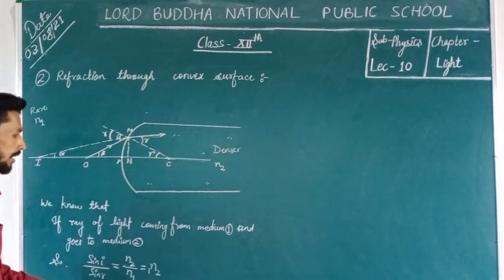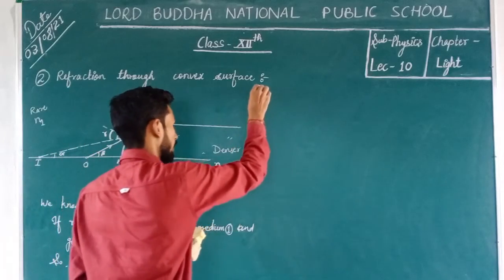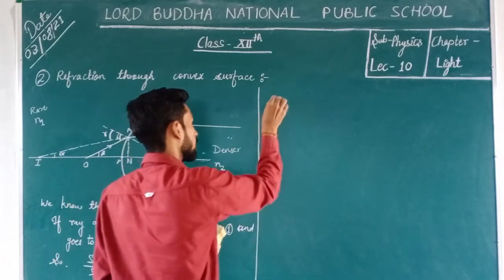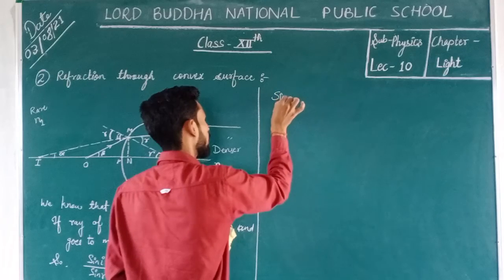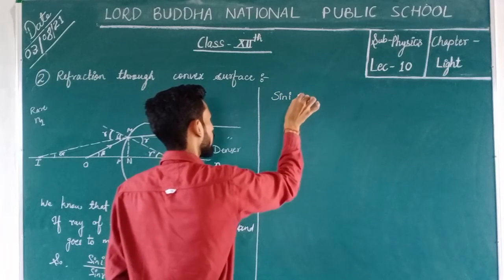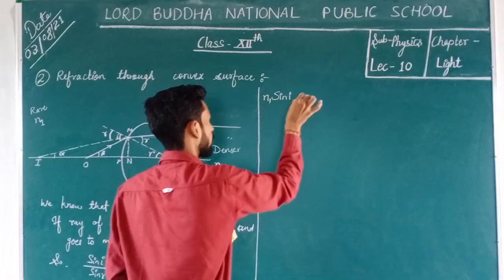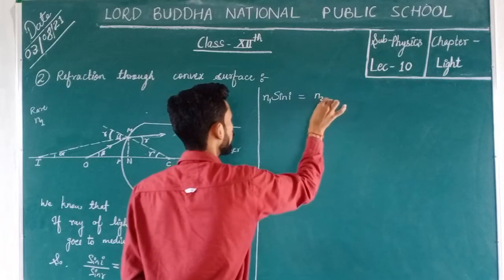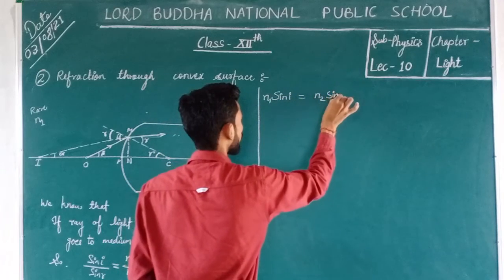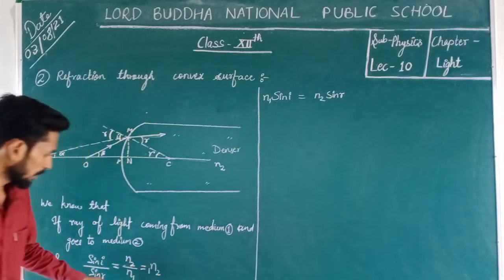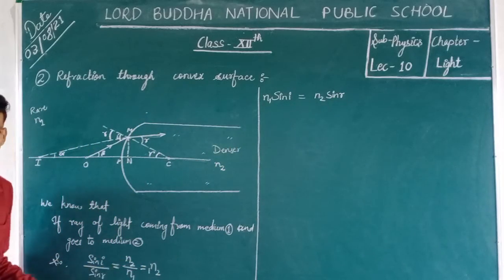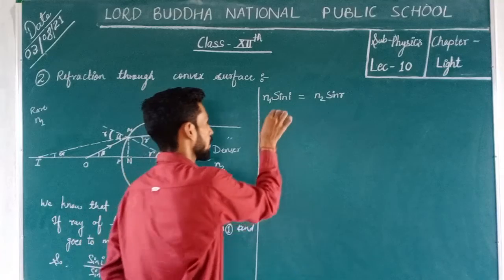Clear that? Now this term can be written as sin I into N1 equals N2 sin R, because we can multiply this. Okay, cross multiplication.